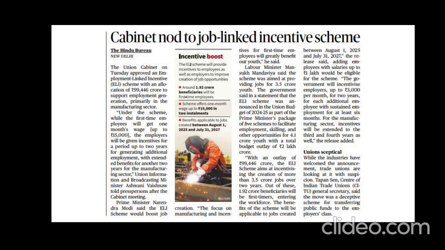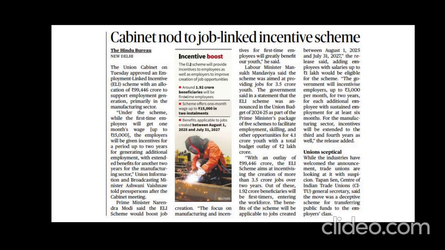Now let us see the advantages of this scheme. What are the advantages? The first one is massive job creation, that is an increase in employment opportunities. This 3.5 crore jobs is not a small number, right? So there will be massive job creation, and as a result, there will be reduced poverty and hunger, and also improved standards of living of the people.